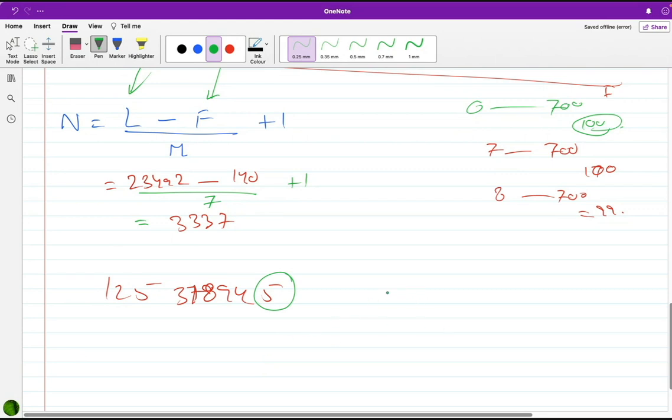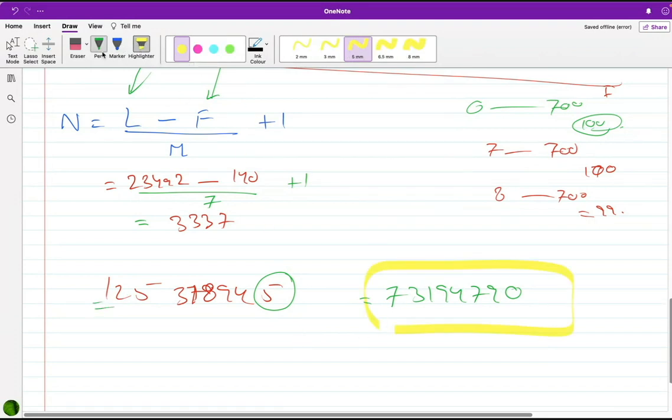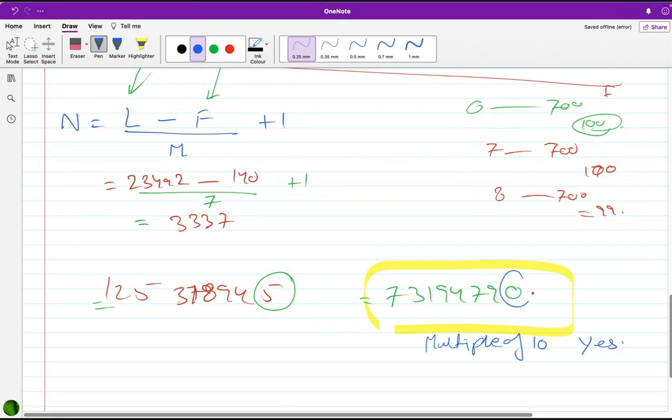So, do I know that this number, 73194,790, is a multiple of 10? Is the second number a multiple of 10? Yes. We know multiples of 10 without thinking, without a calculator. We know multiples of 5. We know multiples of 2.